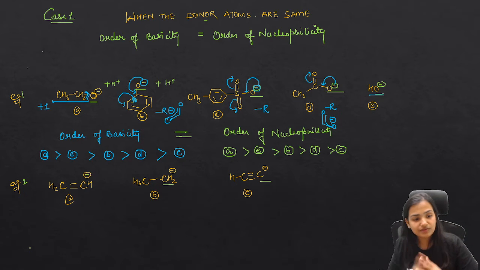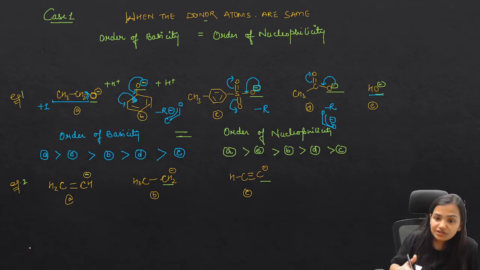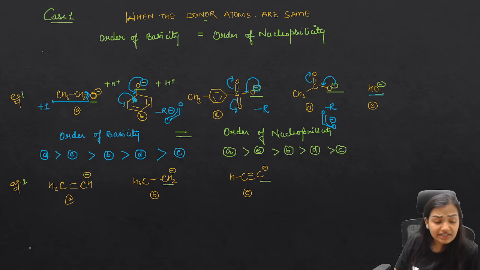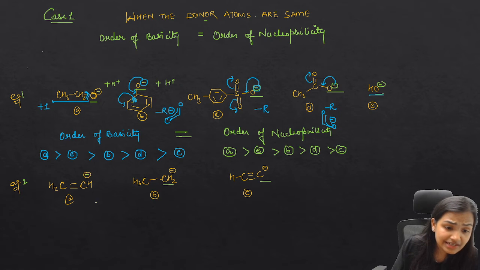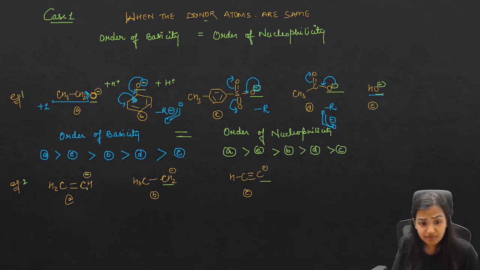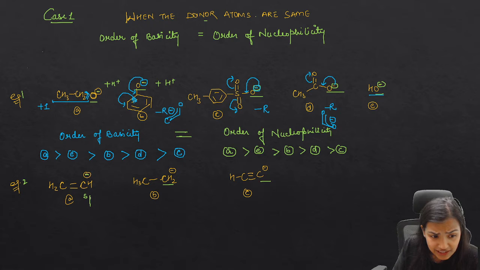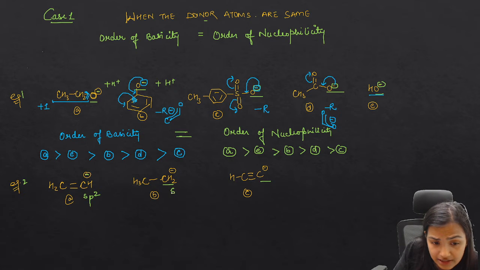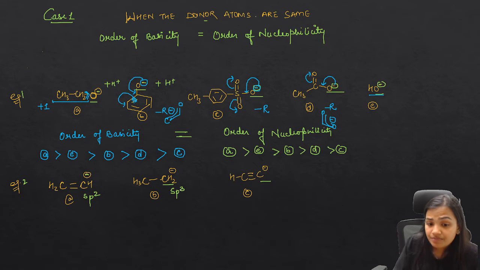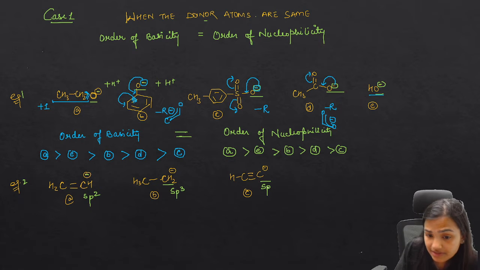Ultimately, what do you have to focus on? Which is going to be a good base. How to identify? Here we have carbons, and this is a carbon which is sp2 hybridized, this is the sp3 hybridized carbon, and this is the sp hybridized carbon.